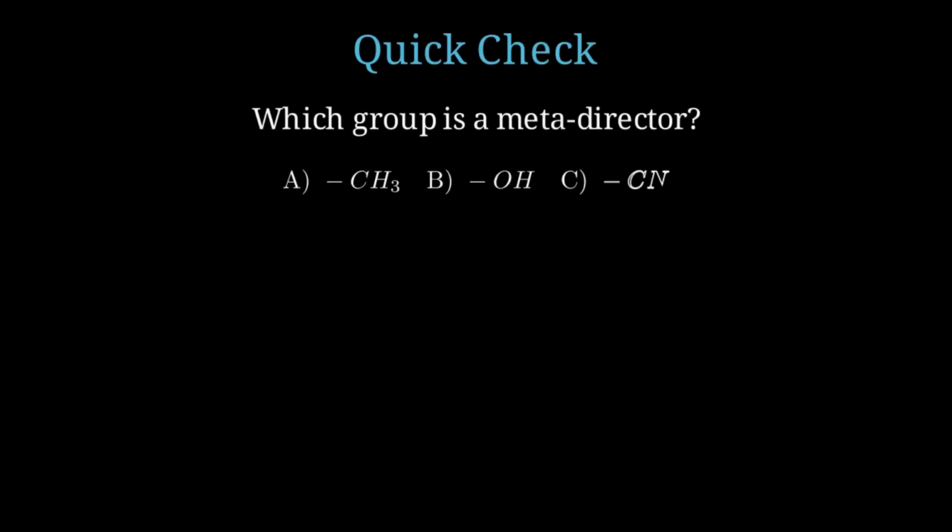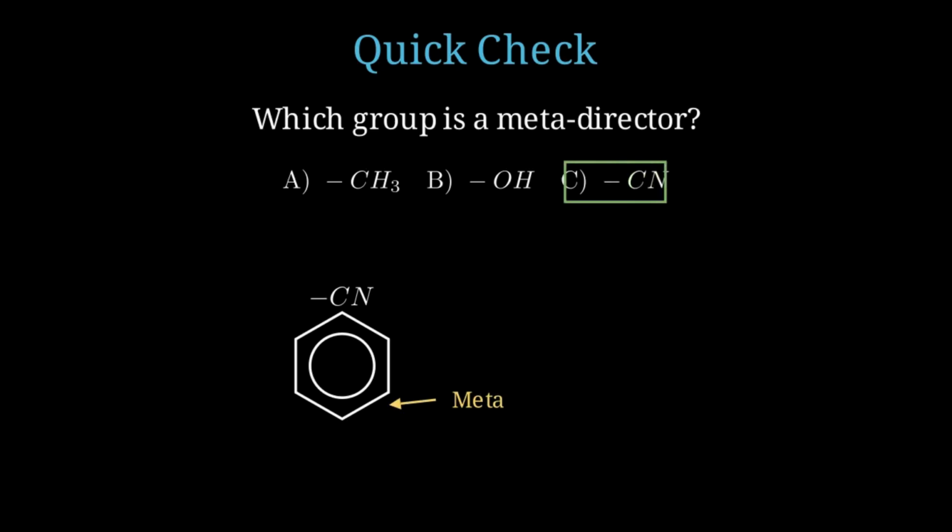Let's test your knowledge. Which of these is a meta-director? Methyl and hydroxyl groups are electron-donating. The cyano group, or CN, is electron-withdrawing and thus directs the incoming group to the meta position.